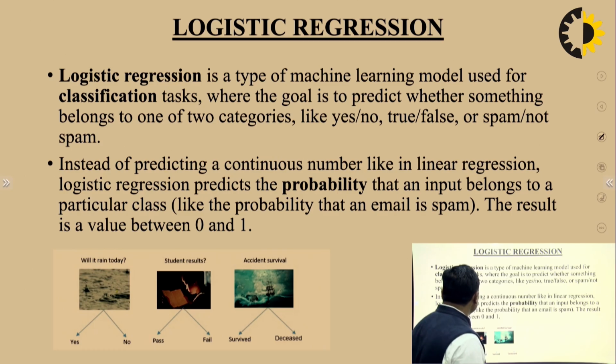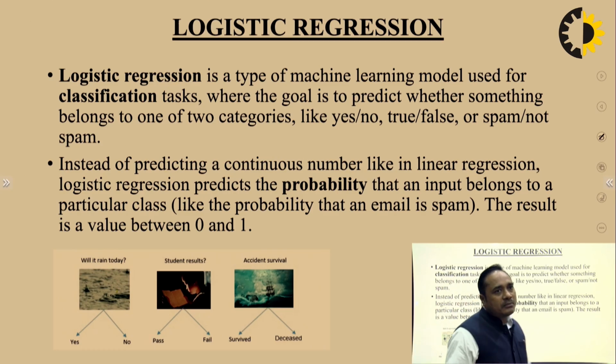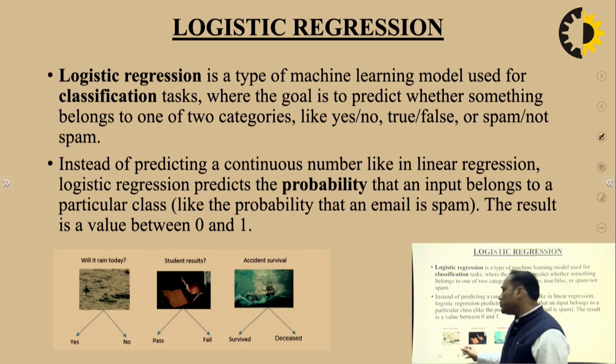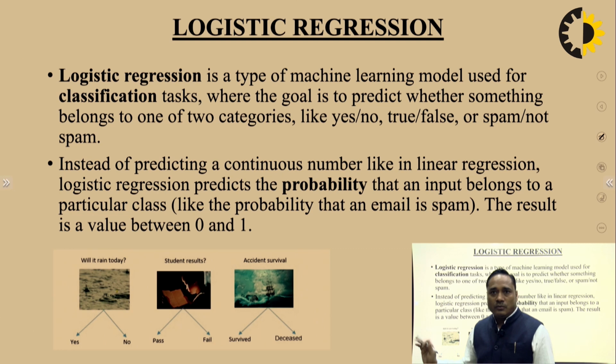The result is a value between 0 and 1. So the answer varies between 0 and 1, because probability varies between 0 and 1. So here are some examples of how we are going to answer with logistic regression. Will it rain today? Yes or no. So we are going to give the answer either yes or no. And how much percentage, how much probability that it will rain today. So it is going to predict the percentage, or you can say the probability. So either it is yes, or it is no.